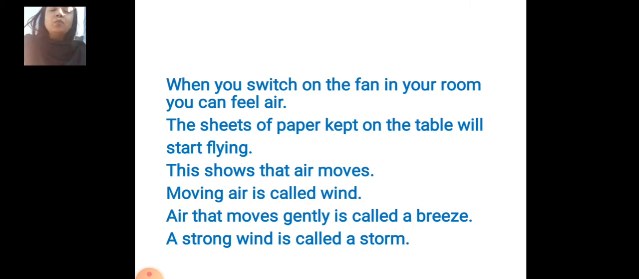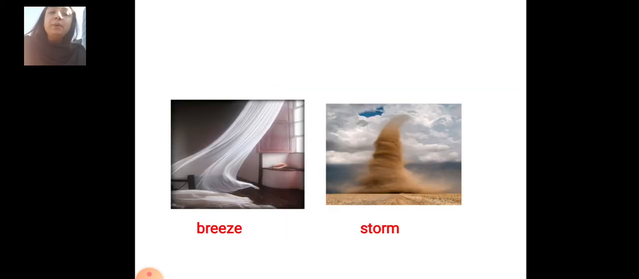Air that moves gently is called a breeze. A strong wind is called a storm. Next we'll see the breeze. You can see the first picture of a breeze. You can see the curtains and all, they are moving. That we call a breeze.